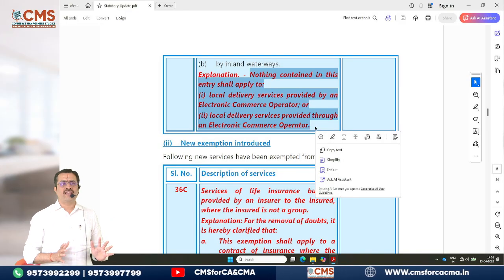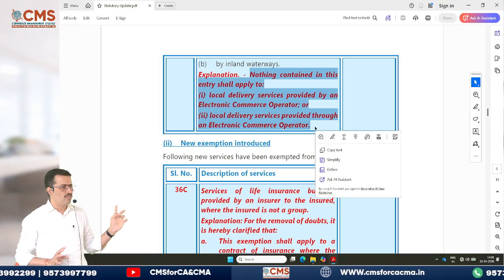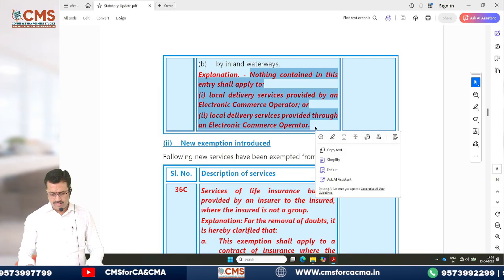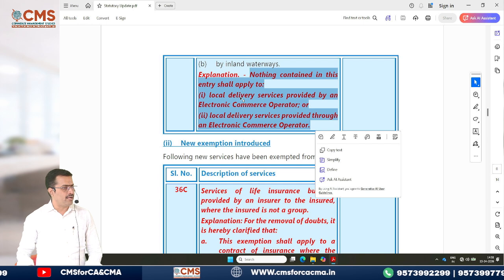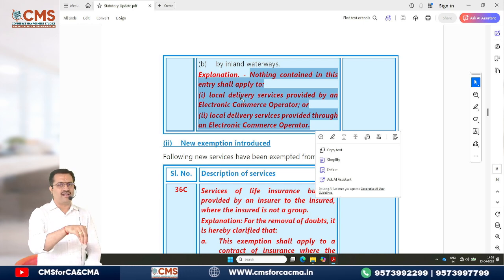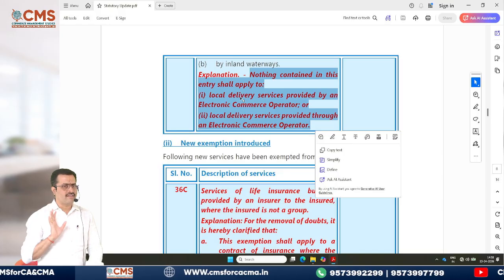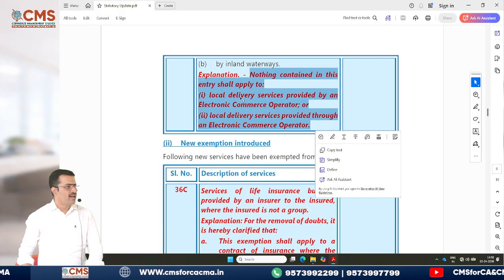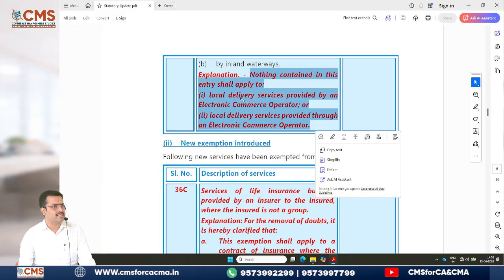So all such services will now be excluded from this entry. See, nothing contained in this entry shall apply to, that means this entry is an exemption entry. That exemption shall not apply to local delivery services, is what he is trying to tell. That means for Rapido, Uber, all these, GST will be applicable.